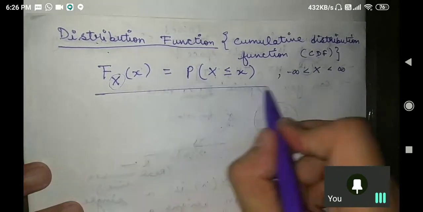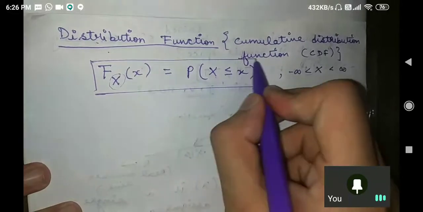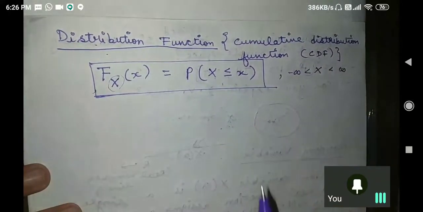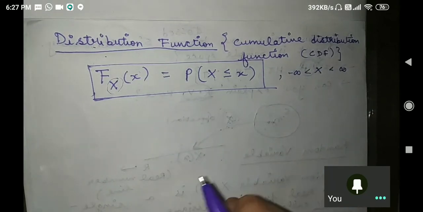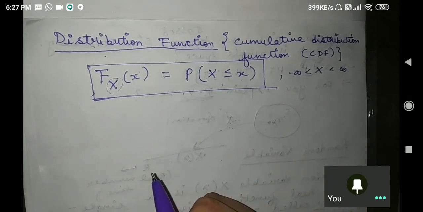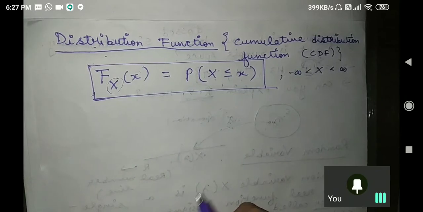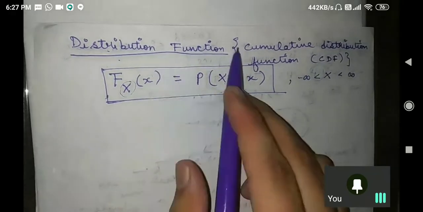Very important definition. Basics of our random process or random variable, very important. Is this thing fine? Try to learn it as it is. This is the basic definition of a cumulative distribution function.